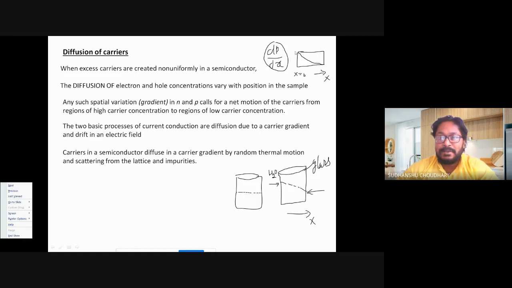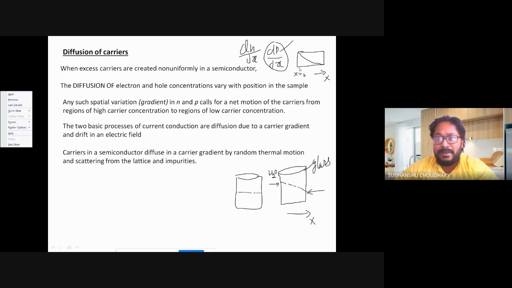So if you have a concentration gradient, that is, the carriers vary with position inside the semiconductor, for example dp by dx, or maybe the concentration of electrons varying with position, then the carriers will move from the region of high concentration to the region of low concentration, and this is called diffusion.